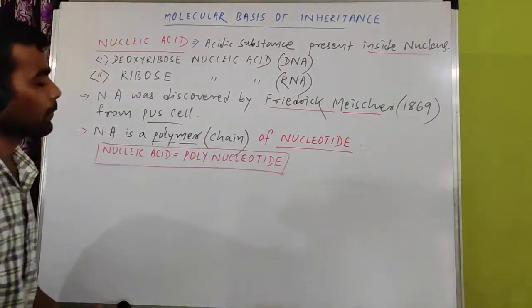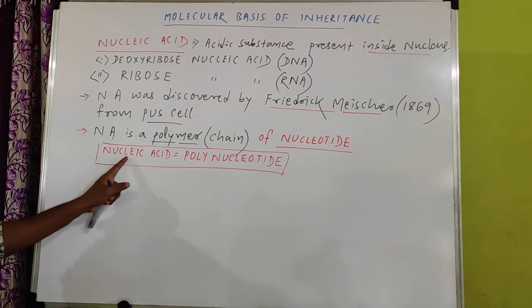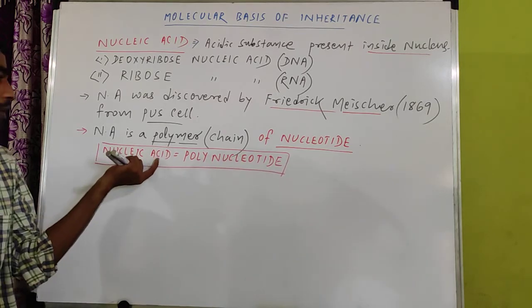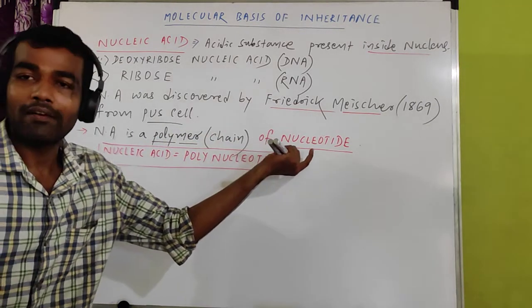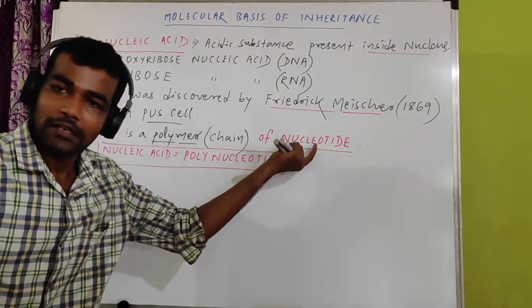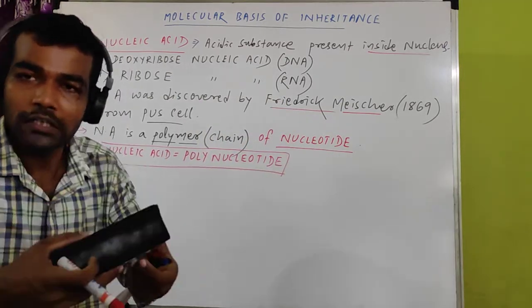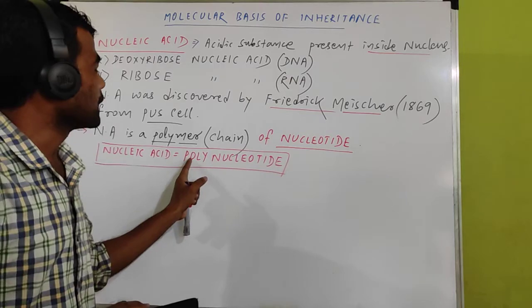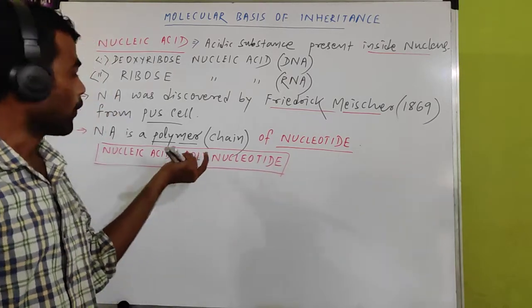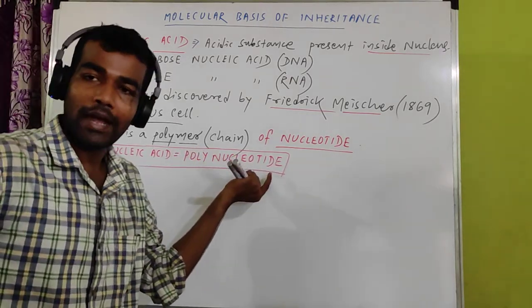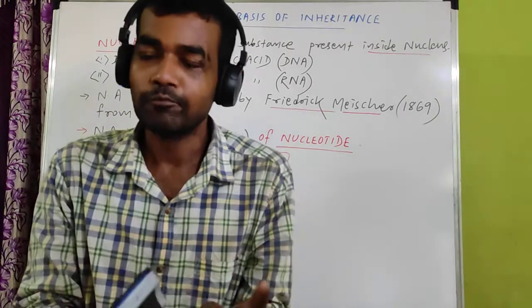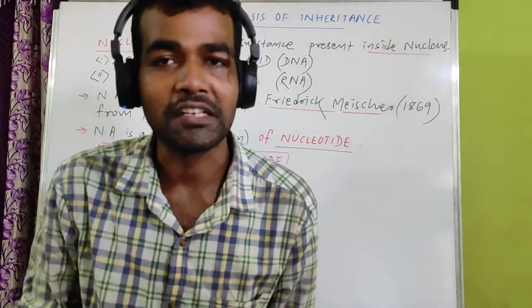Polynucleotide means a polymer of nucleotide. When you combine all the nucleotides, it will form a polymer, a polynucleotide. Poly means many, nucleotide. So from today, we will remember what nucleic acid is.